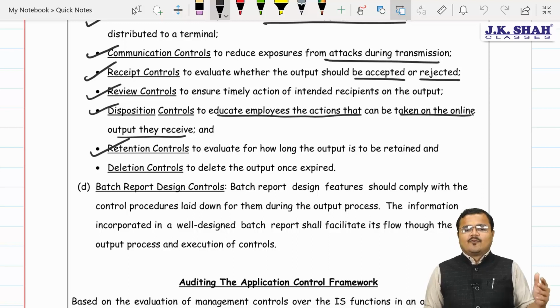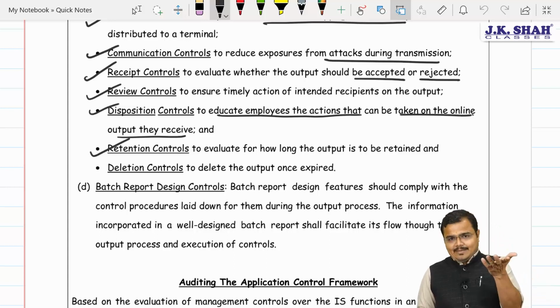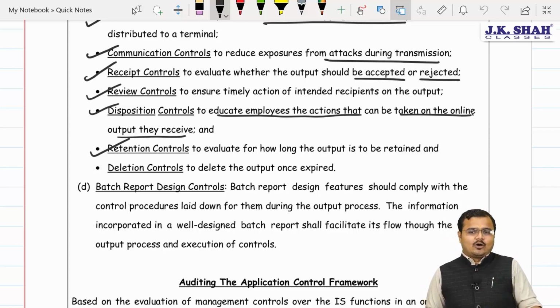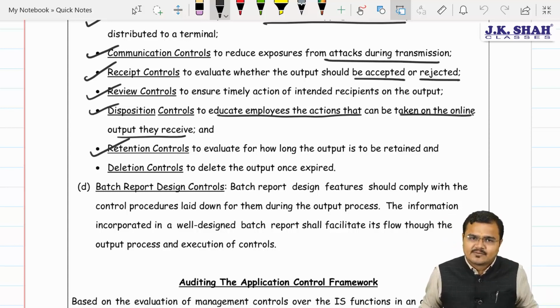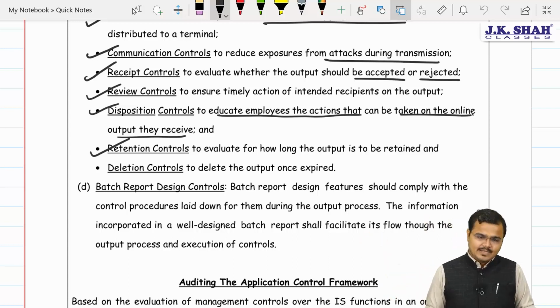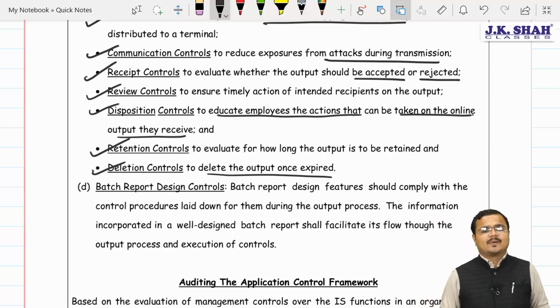Generally, if your father is making an investment into mutual funds, you can ask him, and he'll say that many companies, not all but many, give you this statement in your email account, and that statement is retained only for 3 days on their server. After 3 days they delete that. Understood? Yes sir. And deletion control, chartered: delete the output once expired.